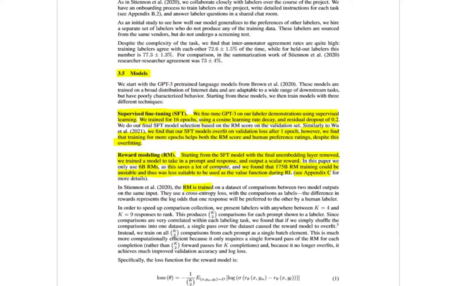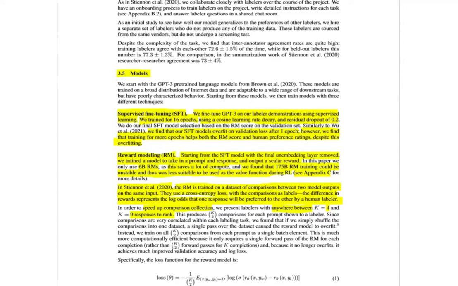The reward model is trained on a dataset of comparisons between two model outputs on the same input, and they take inspiration from a previous paper for this. They use a cross-entropy loss with the comparisons as labels. The difference in rewards represents the log odds that one response will be preferred to the other by a human labeler. But in this paper, in order to speed up the comparison collection, they don't use only two outputs, but anywhere between 4 and 9 responses to rank.